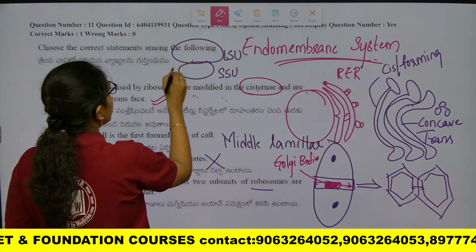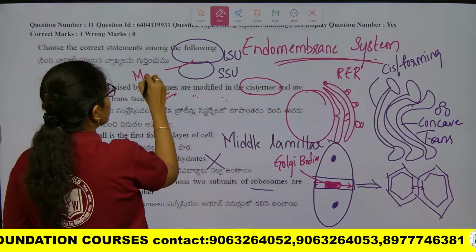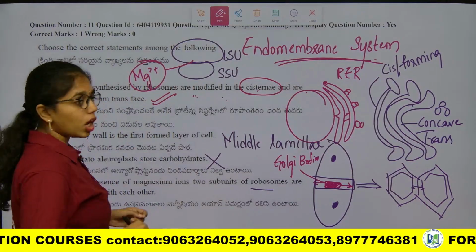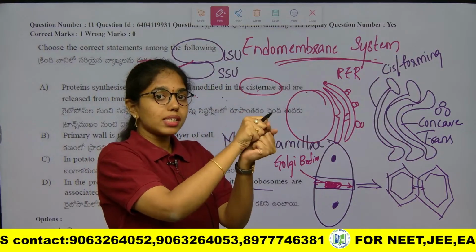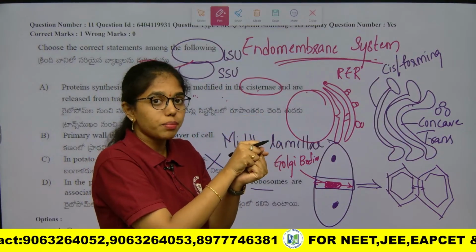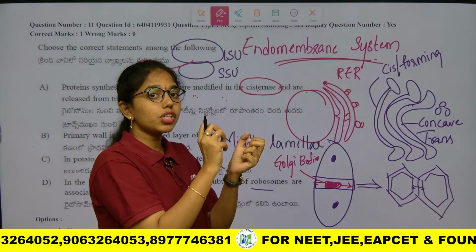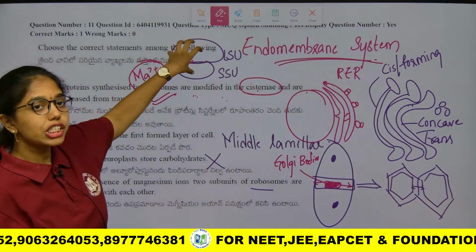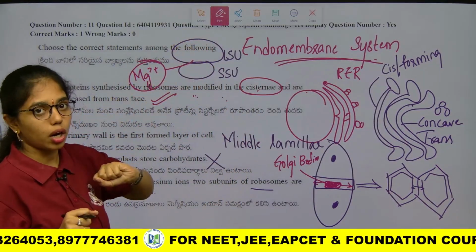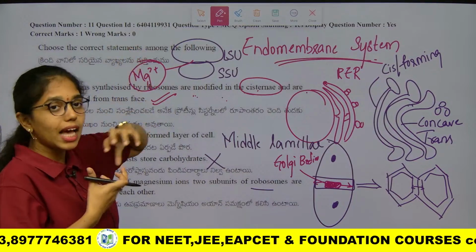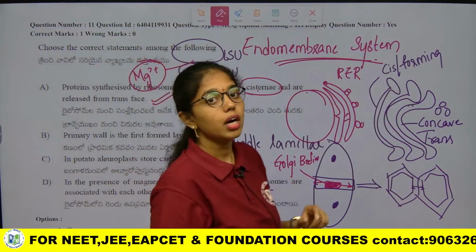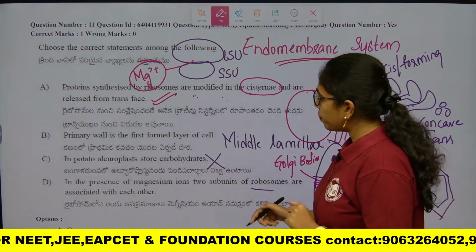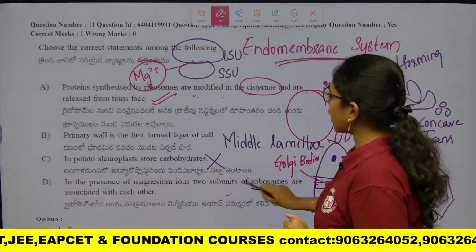The more magnesium, the more it connects both subunits. With less magnesium, the association will differ; it is not that strong. So magnesium decides the association between the larger subunit and smaller subunit of the ribosome. So yes, this is a correct statement.